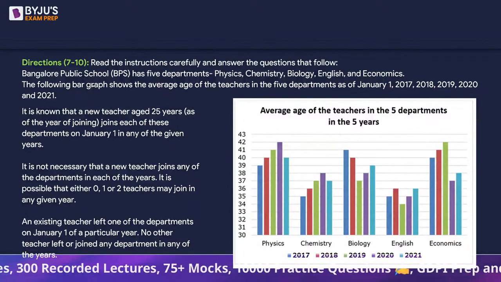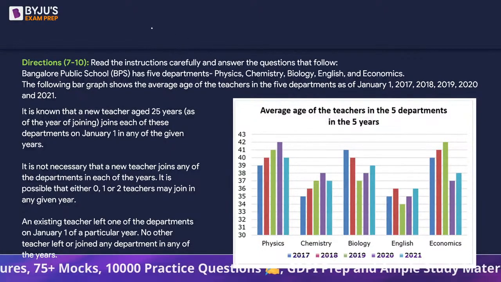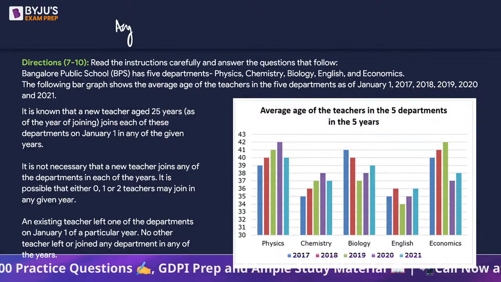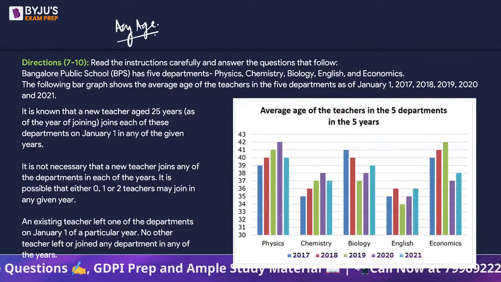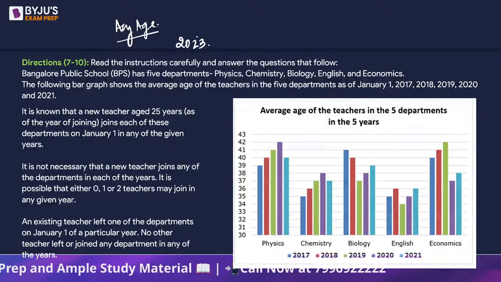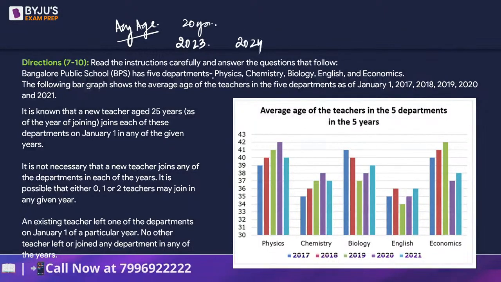So, what we have to understand here, everyone, is that suppose the average age of a certain number of people currently in the year 2023 is, let's say, 20 years. Same number of people, next year what will their average age become? Same number of people, not a new group, same group you are talking about.